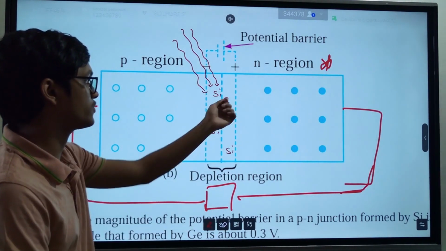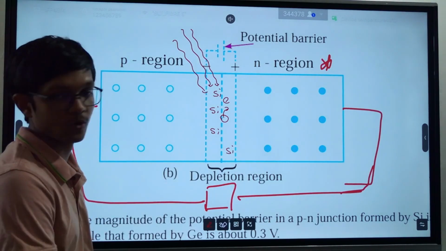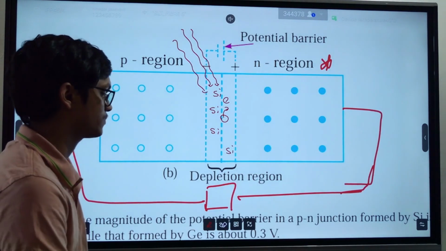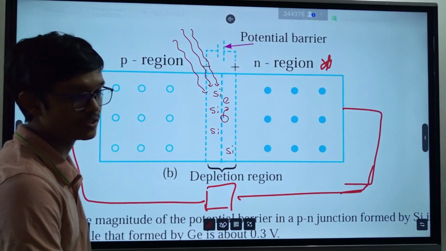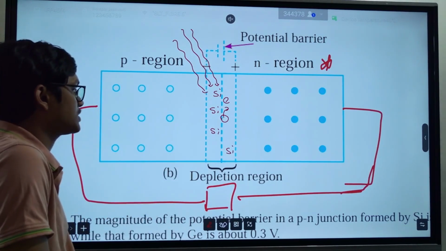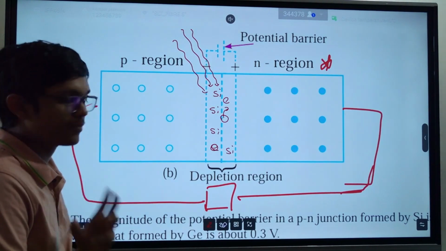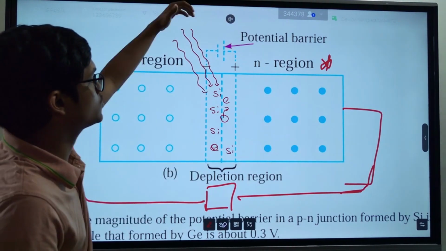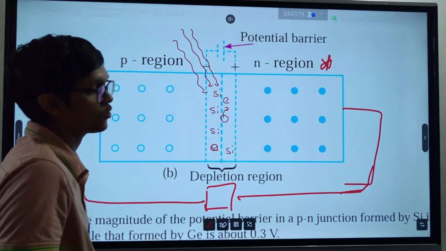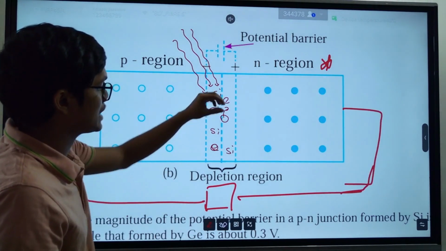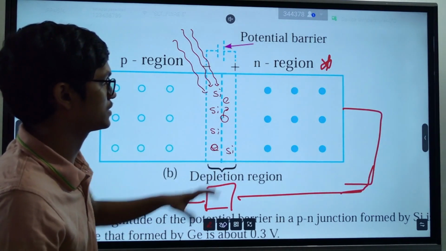But now, when you have a depletion region like this, that means holes are filled with electrons. These solar cells are made in a way that using this solar energy, these electrons again can come out of these holes. Then again you can see free holes and free electrons are formed in this part.